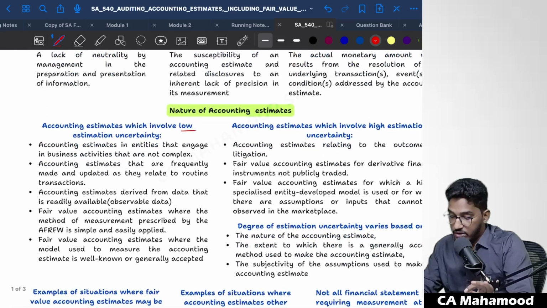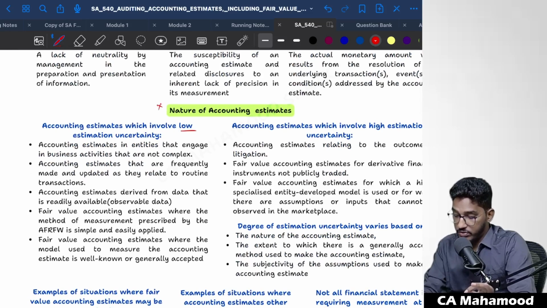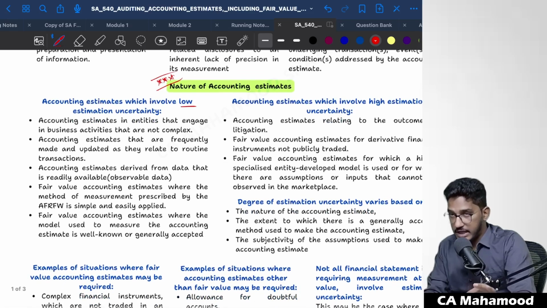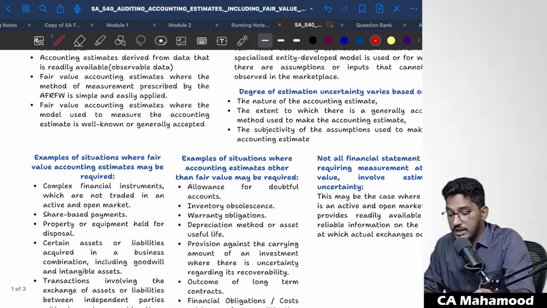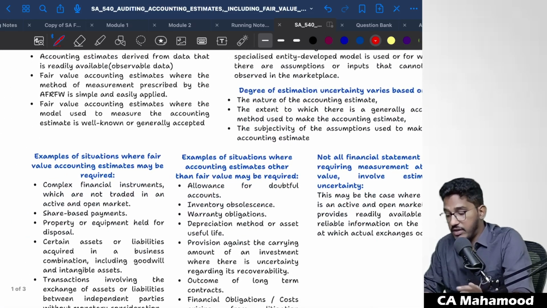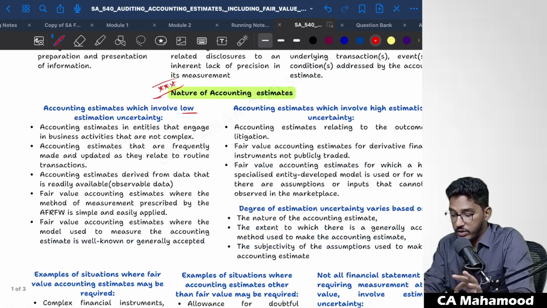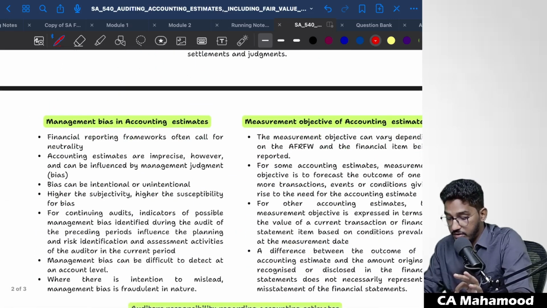So when it comes to nature of accounting estimates, this is important. This you have to learn. Nature of accounting estimates, this everything you have to remember. Which accounting estimates involve low estimation uncertainty, which involve high estimation uncertainty, what are the examples which involve fair value, what are the examples which do not involve fair value. So this entire paragraph is very important. Nature of accounting estimates is very, very important.